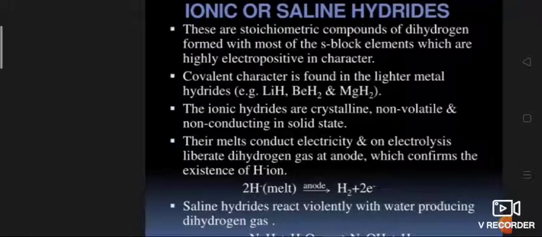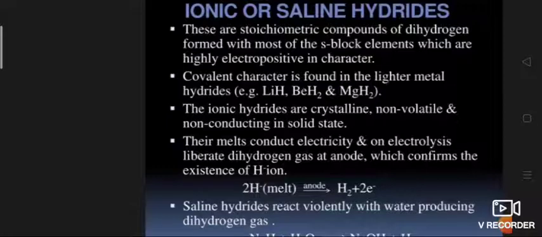The order of thermal stability of hydrides of alkali metals is lithium hydride more stable than sodium hydride, than potassium hydride, than rubidium hydride, than cesium hydride. So the stability increases as the size of the metal atom decreases.